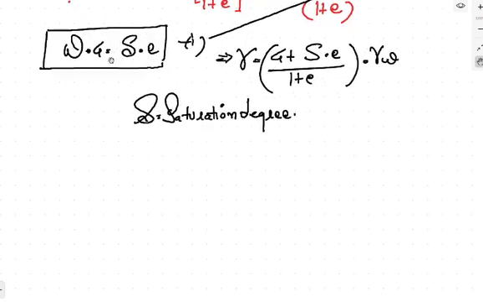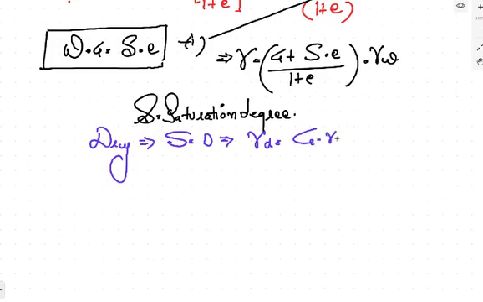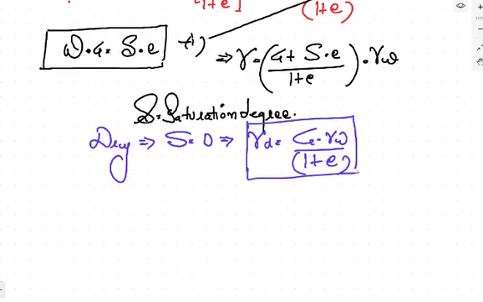If the soil is dry, then VW will be equal to 0. It means S will be equal to 0. In that case, if you put S is equal to 0 here, you will get gamma D is equal to G into gamma W divided by 1 plus E. This is for dry. This is the dry unit weight relation. Gamma D is equal to G gamma W divided by 1 plus E.